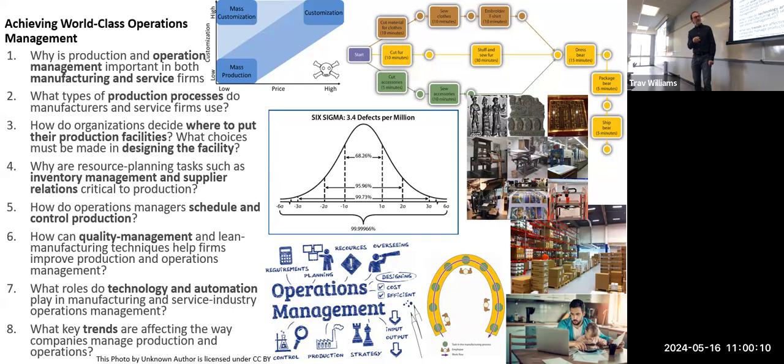And this shows, looking at a process, this would be your average results. This would be the high end. This would be the low end. And each of these lines here is 1 standard deviation. So if you can keep it so that your production is within 6 standard deviations, that means almost every product is coming out exactly right. So when you take statistics, you can learn more about how that works.